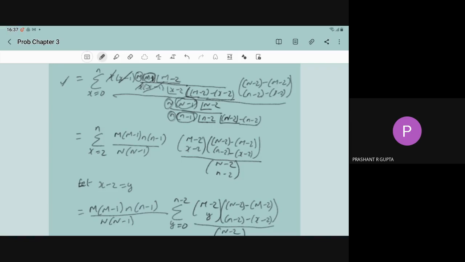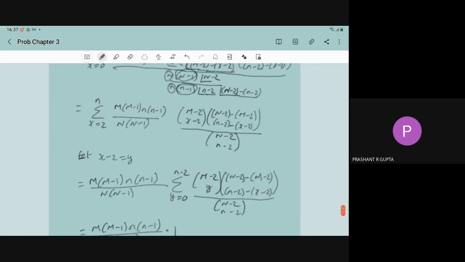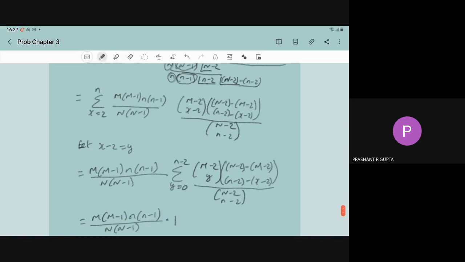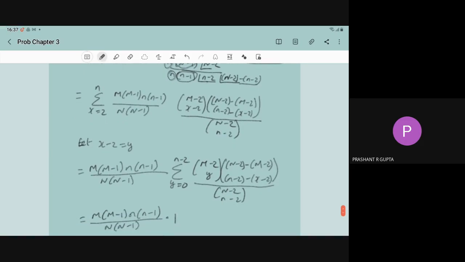So when we put x minus 2 is equal to y, this summation will become, these things you can take common outside the summation: m into m minus 1, n into n minus 1 upon N into N minus 1. Now the summation starts from y is equal to 0 to n minus 2.